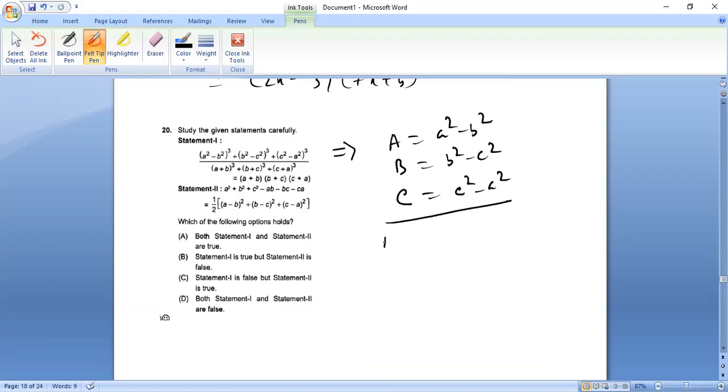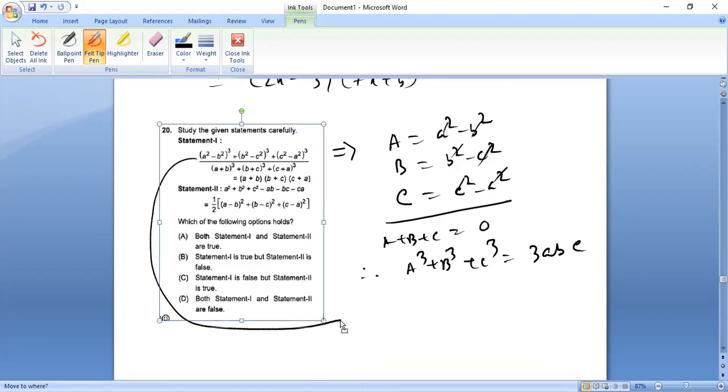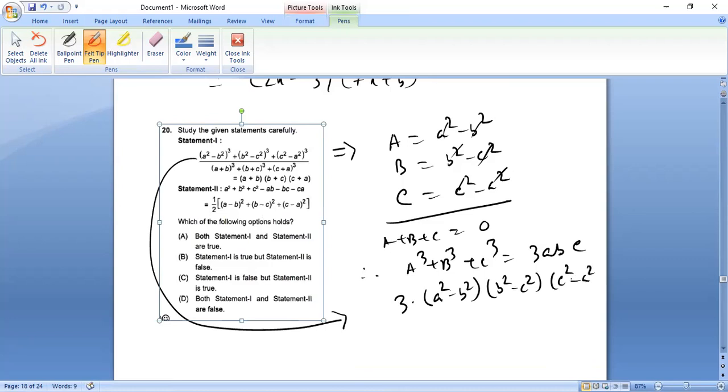See, a plus b plus c comes 0. Therefore, we know if a plus b plus c equals 0, then a cube plus b cube plus c cube equals 3abc. So we can write this as 3 into a square minus b square, b square minus c square, and c square minus a square. Similarly, the denominator will be 3abc.